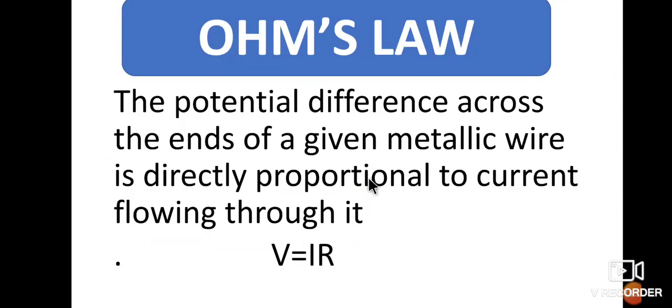Okay, this is Ohm's law. The potential difference across the ends of a given metallic wire is directly proportional to the current flowing through it. This is called the statement of Ohm's law. The mathematical form of Ohm's law is V is equal to IR.